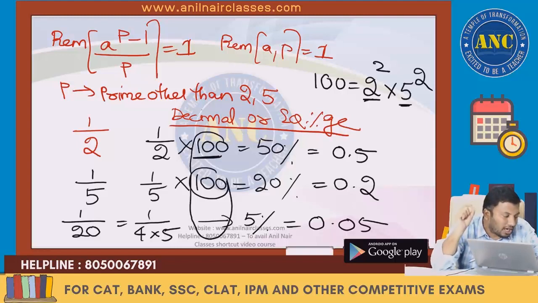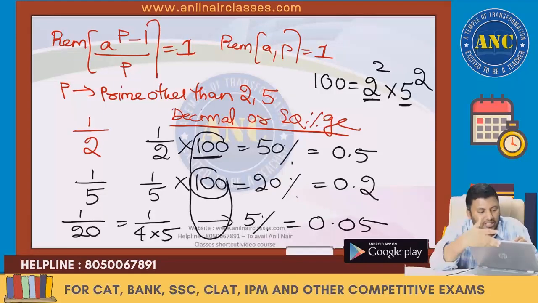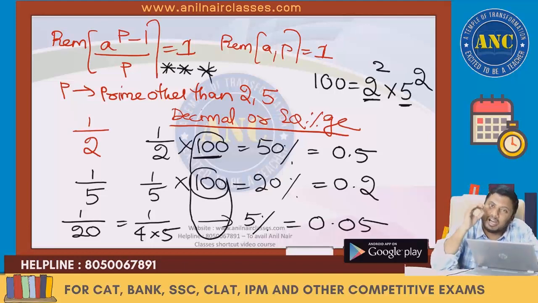I hope the concept is crystal clear to you. This is Fermat's little theorem. Not a single doubt, you will get it in my class. Examples.